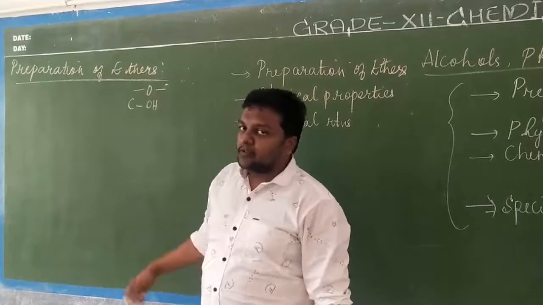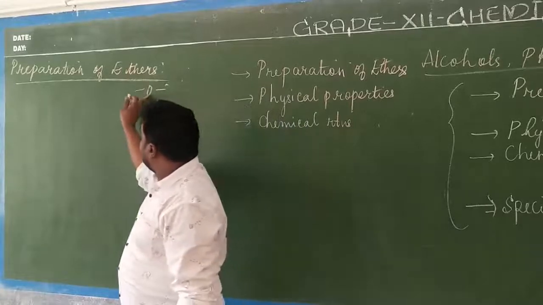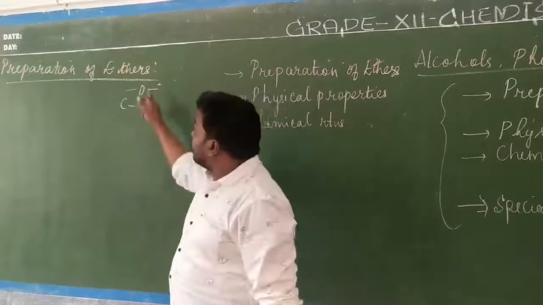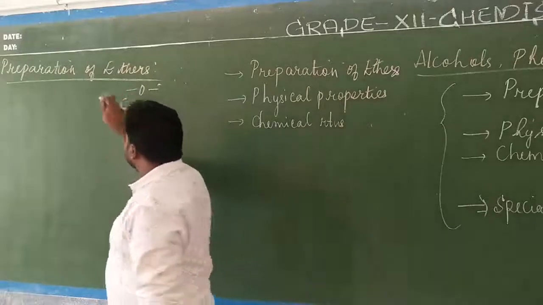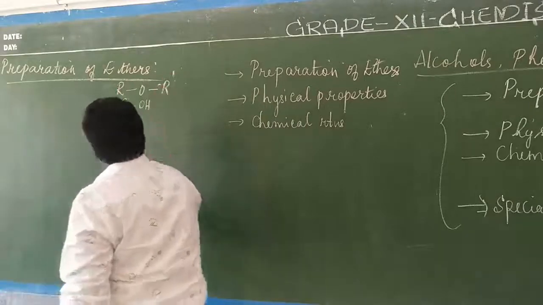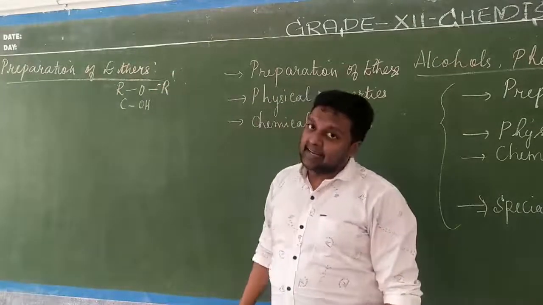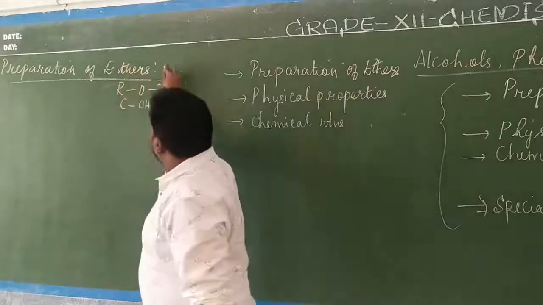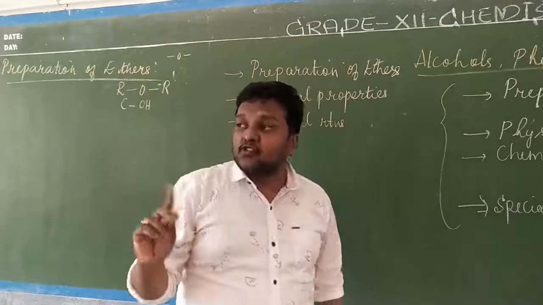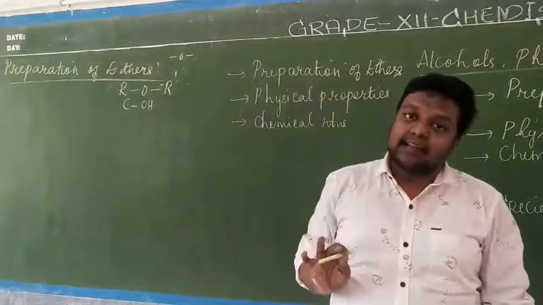Similarly, in case of ethers, on either side of this O the bonds are present, and to these bonds the alkyl groups, this is R, and here also the second alkyl group has to be attached. So the functional group of ether is bond-O-bond, meaning the oxygen is attached on either side with alkyl groups.